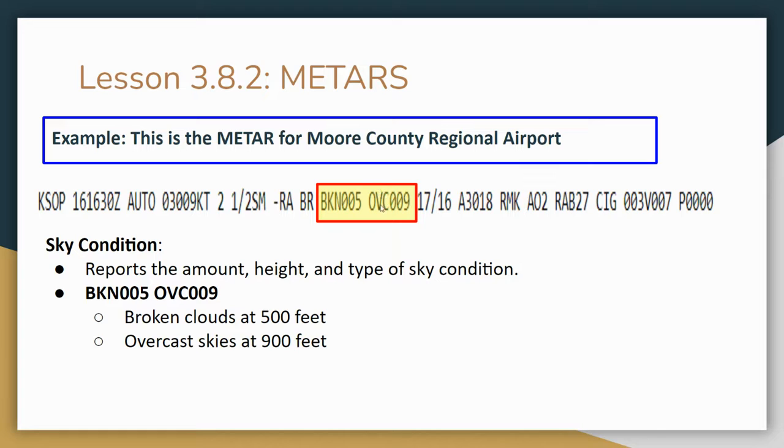If we didn't have the broken clouds and only had the overcast clouds of 900 feet, we'd be fine. We could go up to 400 feet. But with the broken clouds, we cannot fly here that day.